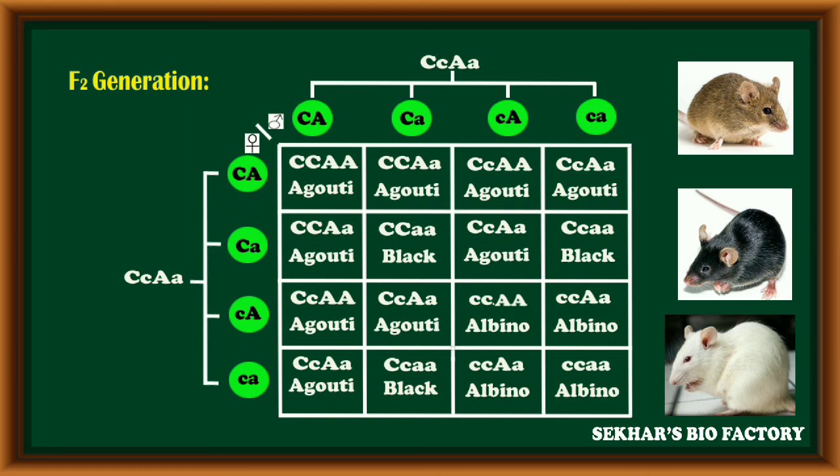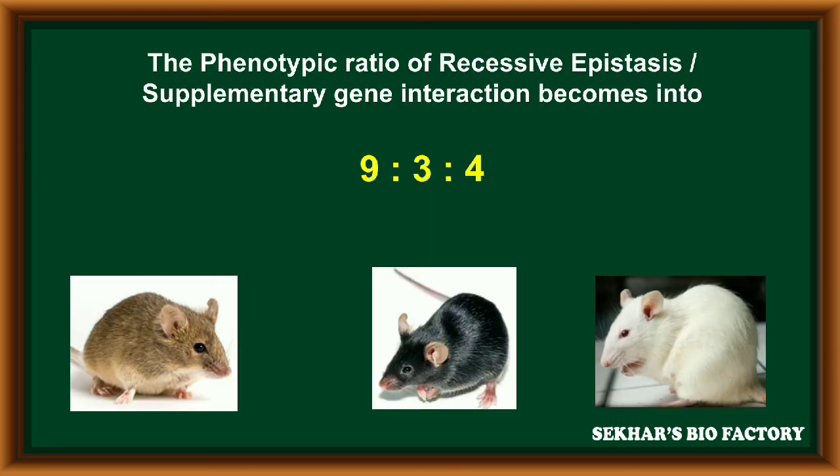In this way, due to recessive epistasis or supplementary gene interaction, when we calculate its phenotypic ratio, it becomes 9:3:4, because out of 16 individuals, 9 offspring have an agouti coat, 3 have a black coat, and 4 have an albino coat. It is also due to recessive epistasis or supplementary gene interaction.